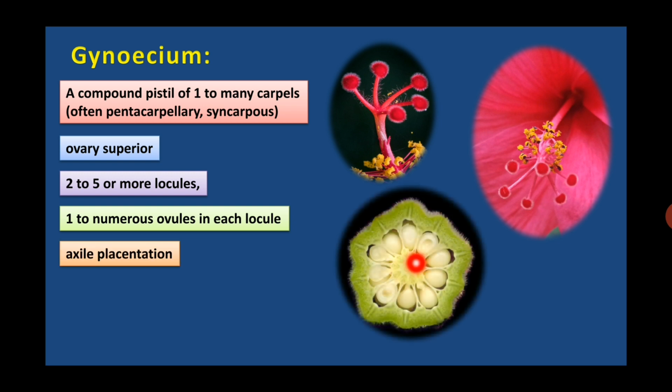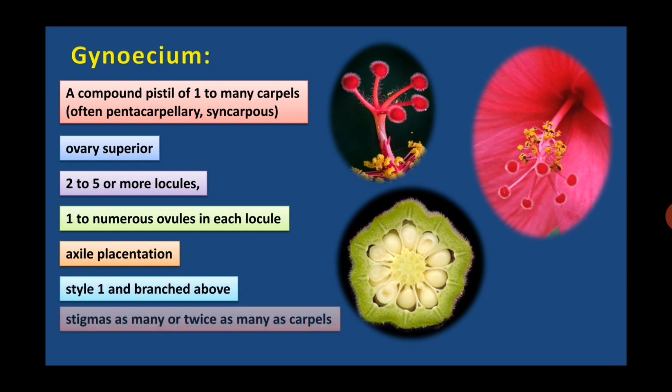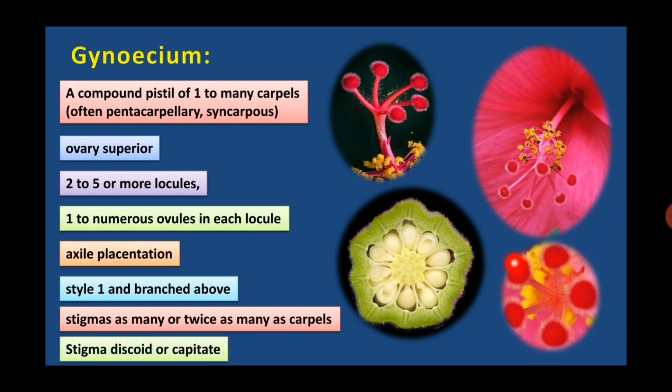Axile placentation. So here you can see this is the TS of ovary of okra or lady's finger. So here the ovules are arising from the axis of the ovary, that is axile placentation. Style 1 and branched above. Stigmas as many or twice as many as carpels. Stigma shape is discoid or capitate, cap-like or disc-like.